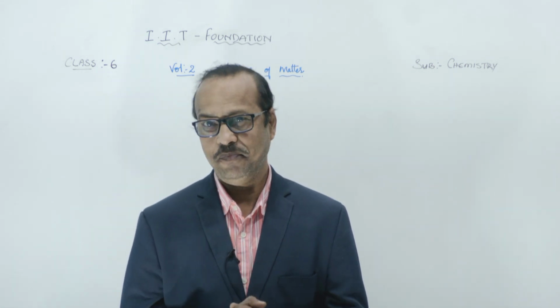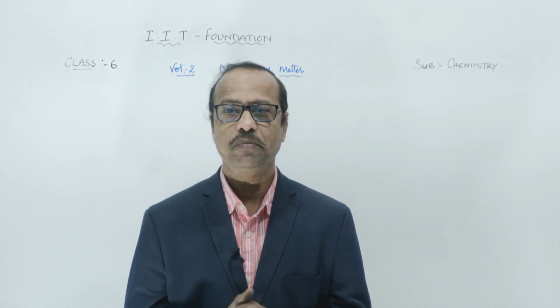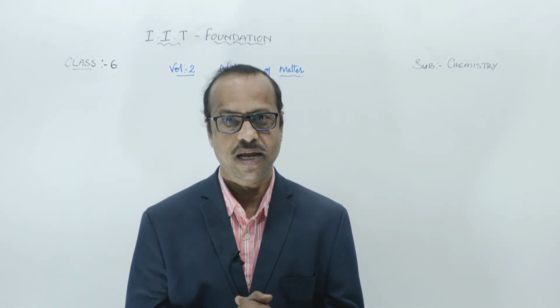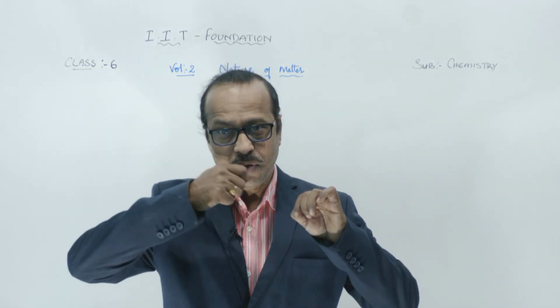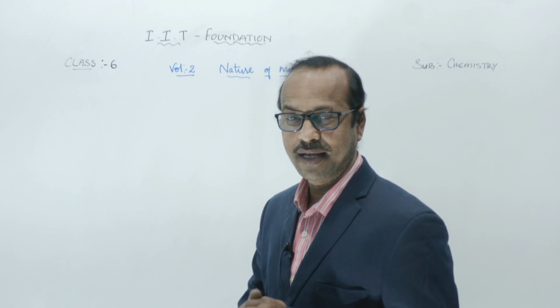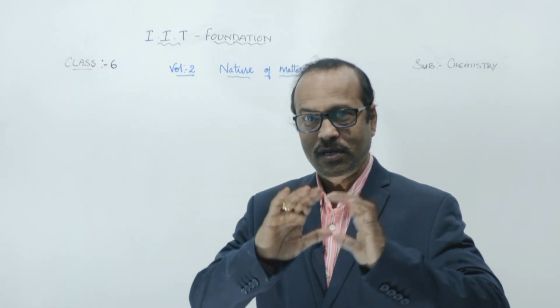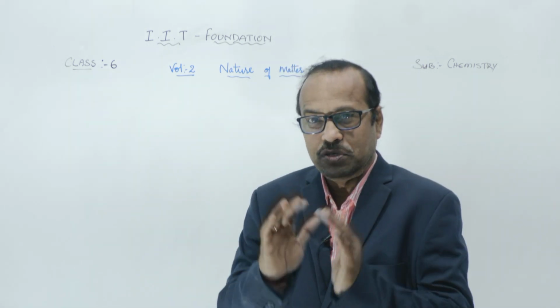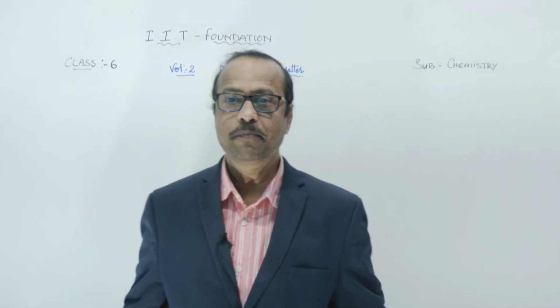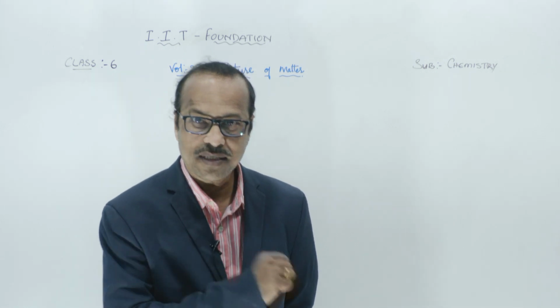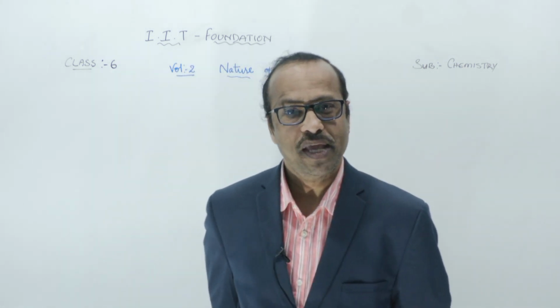Air we can't see, but still it is a matter because air has a mass and occupies space. For example, if you blow air into a balloon, the balloon bulges, meaning it becomes big. It's occupying some space. So air has a mass and occupies space, so air is a matter.